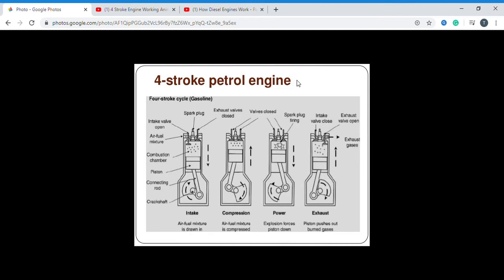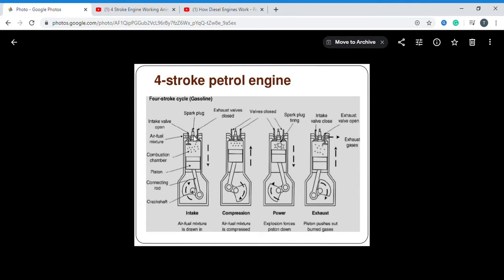So three important names we have for the petrol engine. Based on the stroke, we have two types of petrol engines: the two-stroke petrol engine and the four-stroke petrol engine. Now we are discussing the four-stroke petrol engine. You can observe the concept here. These are the construction details of the petrol engine: piston, inlet valve, outlet valve, spark plug.